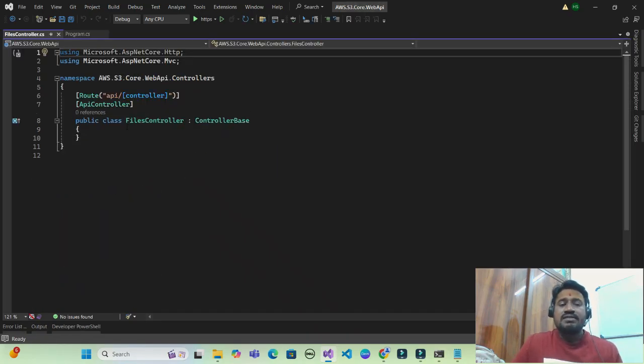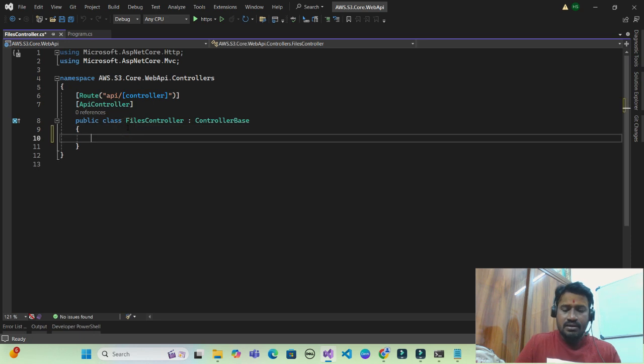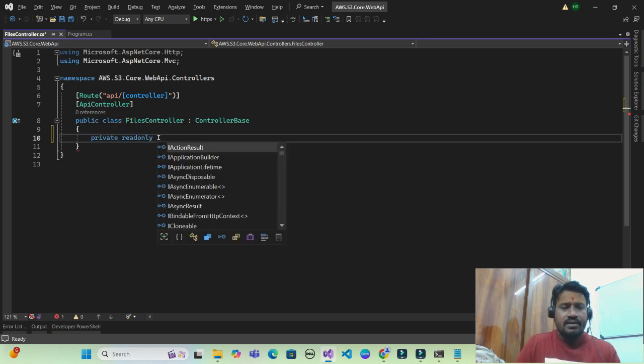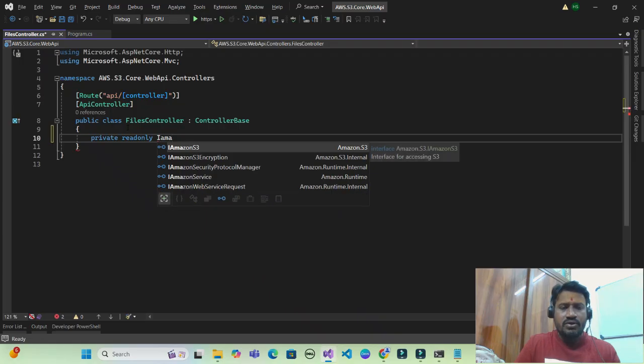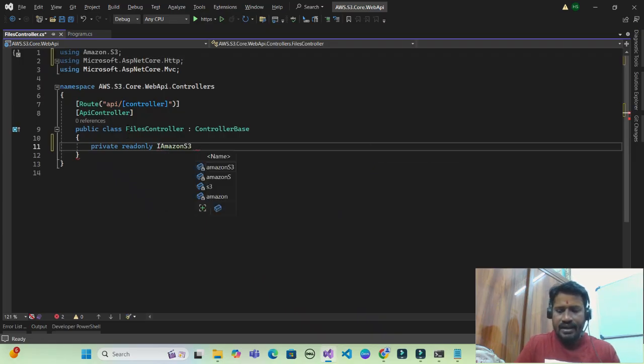Once my FilesController is created, I have to inject my AWS services into this controller. I will be going with private readonly IAmazonS3 as my S3 client.